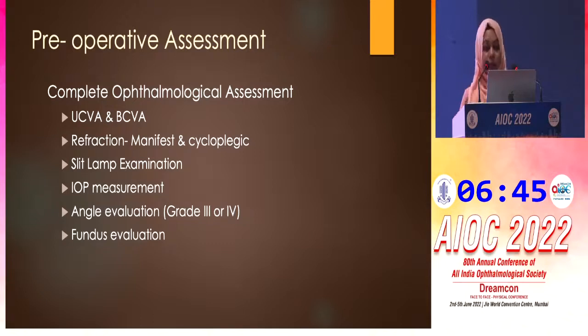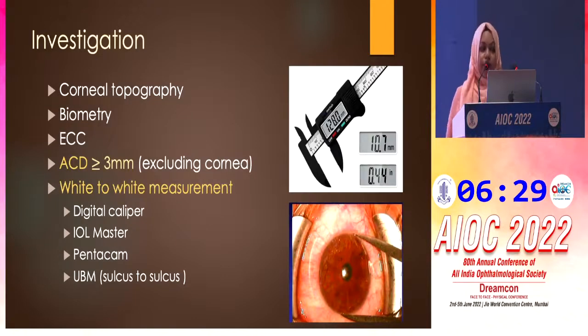And two things which are more important: the angle evaluation, because we need an open angle for ICL, and also in the fundus, we need to check the periphery for any lesion and correct it before going for the ICL surgery. So an array of investigations has to be done. That is the corneal topography, biometry, endothelial cell count, and the last two, that are the most important, are the anterior chamber depth. It should be, for starters, about 3 mm. But once you are in the habit of using ICL, it can go down to 2.8. But ACD is important, and the next is the white to white measurement.